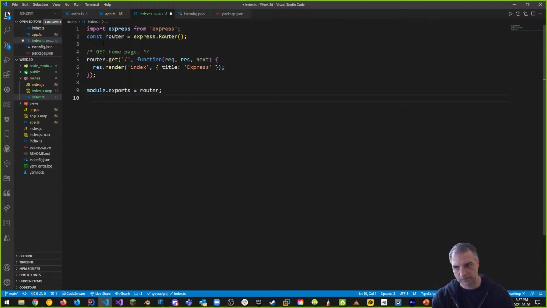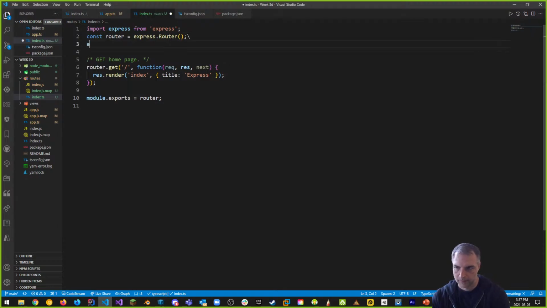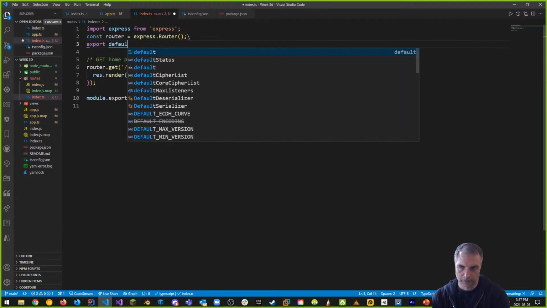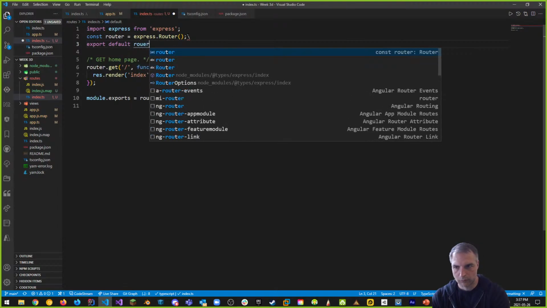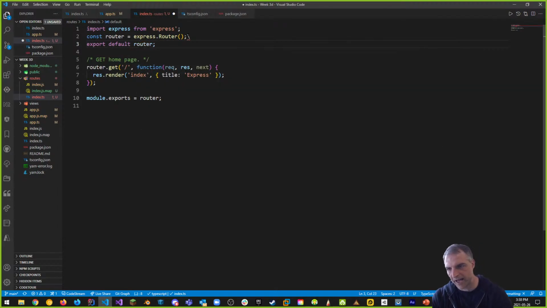And then we want to export default here. Export default. We want to call this router, right? Because that is what we want to export, just like we did this in the app.ts file. Now we can get rid of this. This is the old way of doing it with JavaScript. We use this way because we're building up a router from here.